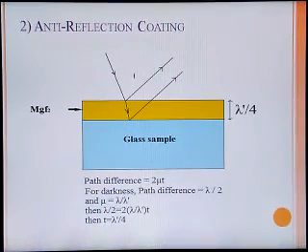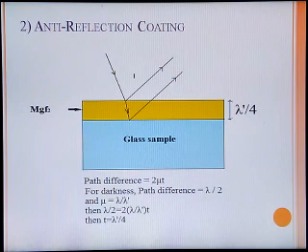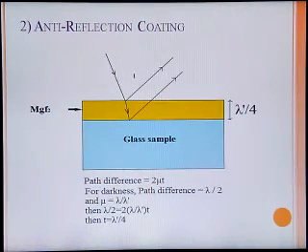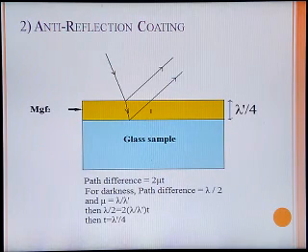The total light energy is to be entered into the system, and for this purpose, the reflection is to be prevented. Preventing reflection is not directly possible, so particular materials are to be used. If the refractive index is larger, the reflection is larger. If the refractive index is small, then the reflection is smaller.